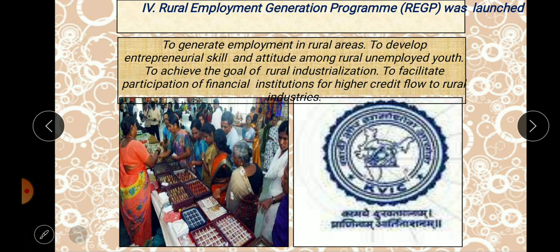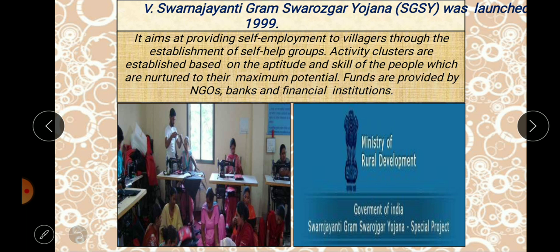Okay, my dear students. So next thing, if you see, Swarnjayanti Gram Swarozgar Yojana. Okay, it is also based on self-employment in the village areas, particularly for women who form self-help groups. A self-help group is women who start saving money in their nearby localities, like saving from rupees 125 to 100.